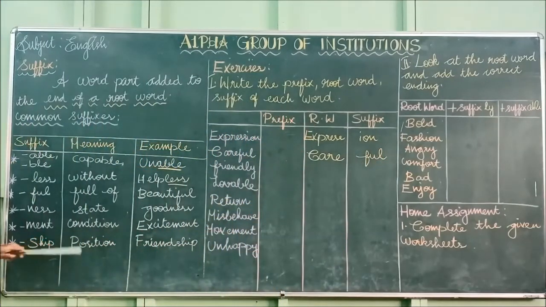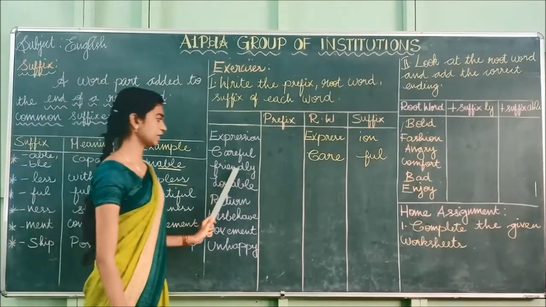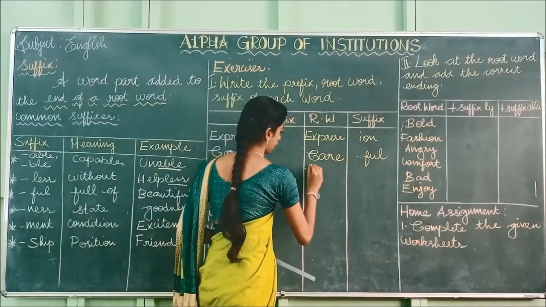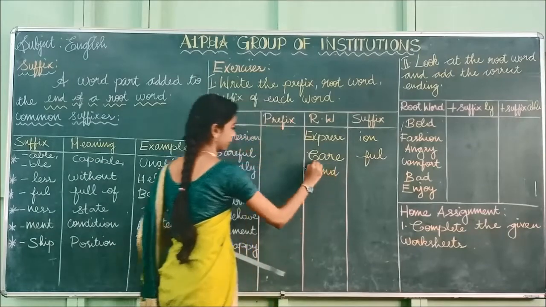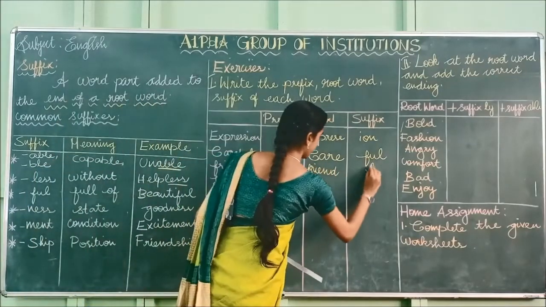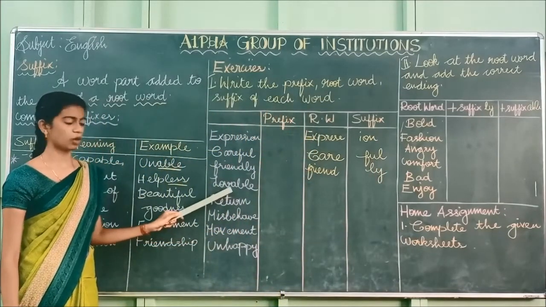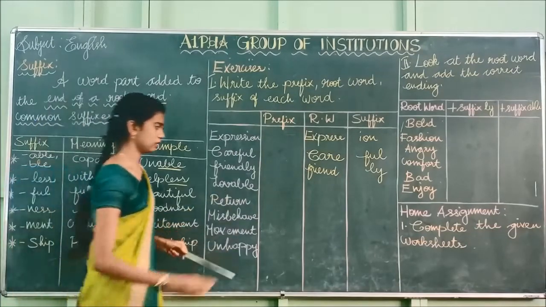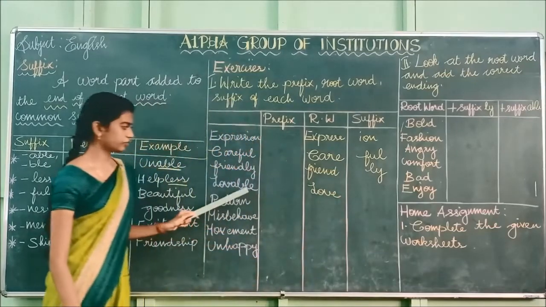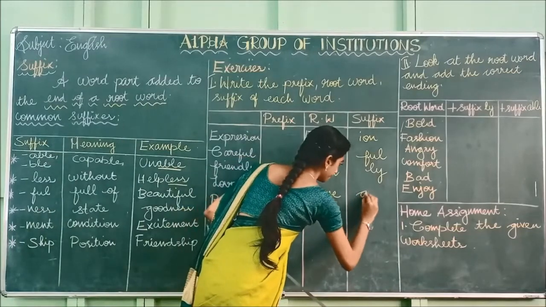What is the meaning of full? We have seen, look here: full means full of. So we have to be very careful. And the next one. What is the root word here? Friend, F-R-I-E-N-D. And the suffix is L-Y. Friendly. And the next one, lovable. What is the root word here? Love. And what is the suffix in this word? Able, A-B-L-E.